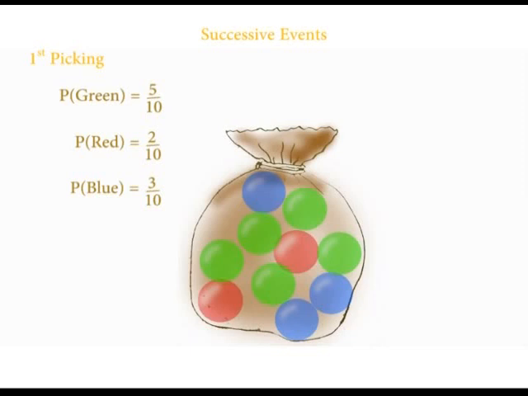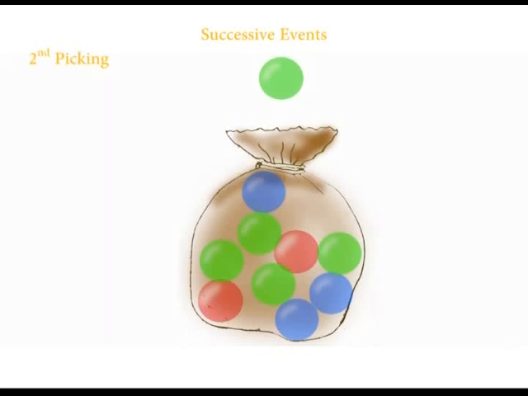Suppose now you are to pick 2 balls, one after another without replacing it. If you picked a green ball, the probability of that was 5 over 10. It is important to note that because the ball is not being returned before picking a second ball, the total number of balls has reduced to 9. So in the second picking, the probability of picking a red is 2 over 9. The probability of picking a blue is 3 over 9. And the probability of picking a green is 4 over 9.